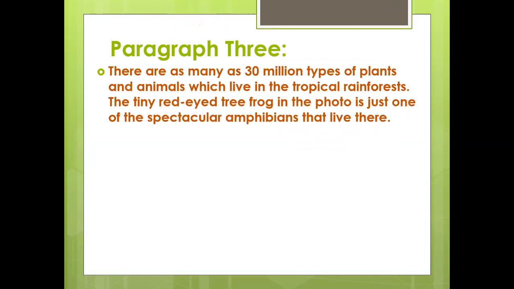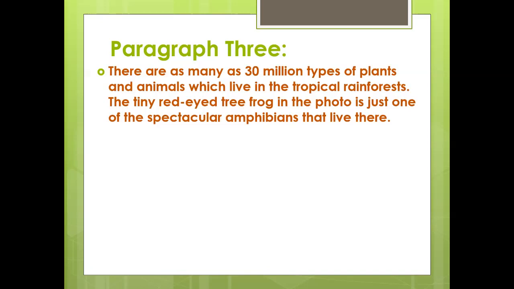Moving on to paragraph 3. In paragraph 3, we talk about the plants and the animals that are found in the rainforest. Did you know that there are 30 million types of plants and animals found there? Let's read this paragraph. There are as many as 30 million types of plants and animals which live in the tropical rainforests. The tiny red-eyed tree frog in the photo is just one of the spectacular amphibians that live there.